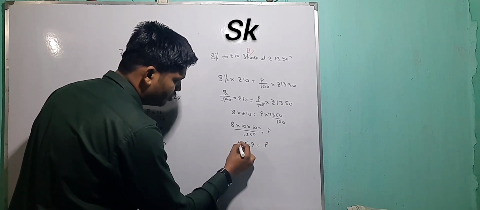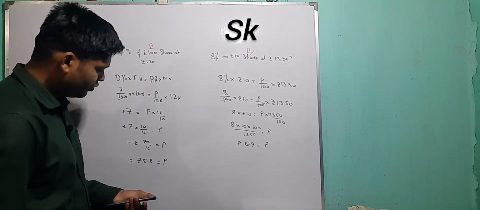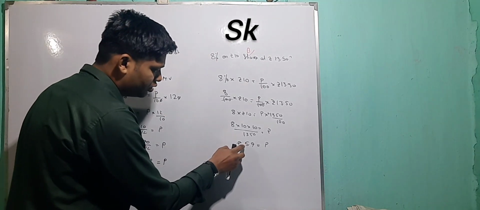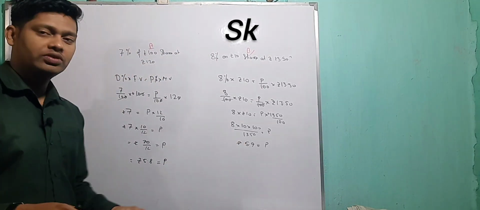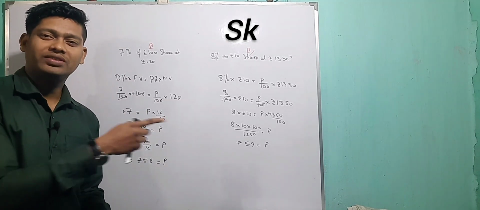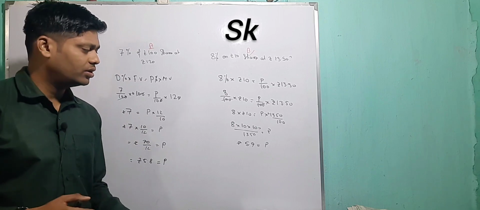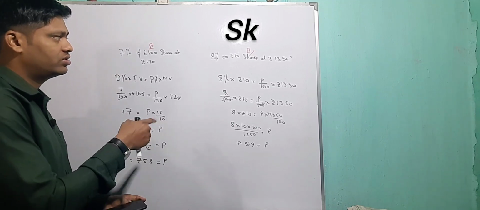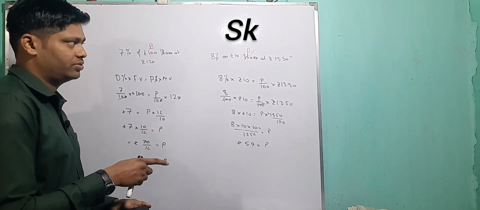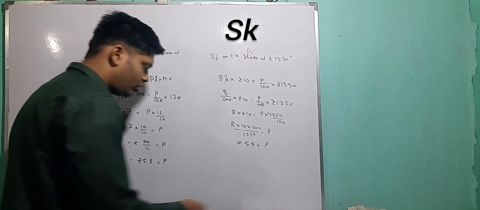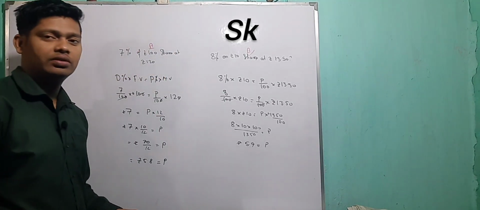5.9 is equal to P. So we are getting a higher value in this case compared to the first case, which was 5.8. So obviously I am going to invest in the second case only. Is it clear? This is the way we will do it if this type of sum comes. Understood? Copy it down nicely.